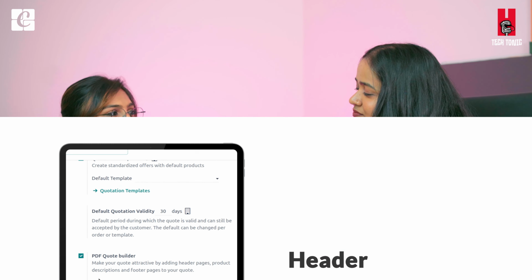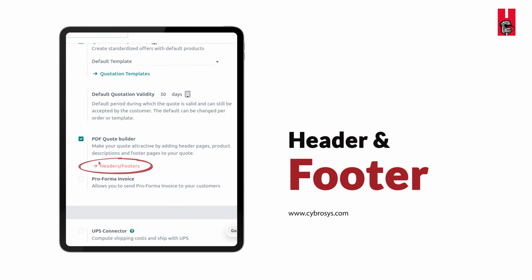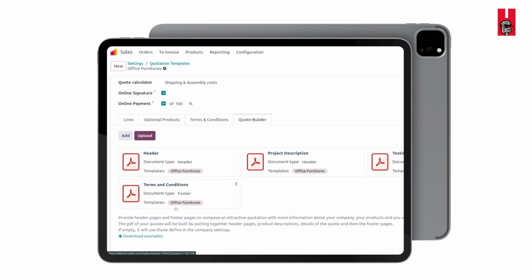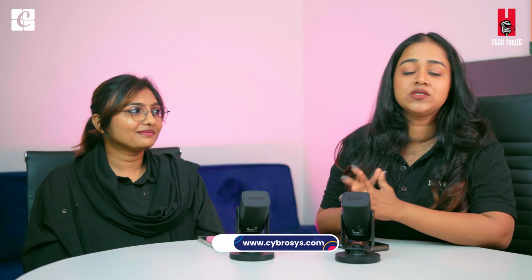In order to make the report layout more attractive, or your documents like invoices, quotations and others, you can set the headers and footers based on your wish. That is, you can customize it. Yes, exactly. So is that it? Yes, these are some of the features that I have noticed in Odoo 18. Yeah, and we will come up with the other modules with other exciting features in different modules. So here's what we found inside the sales module. It might sound minute, but it has a large impact on the module.